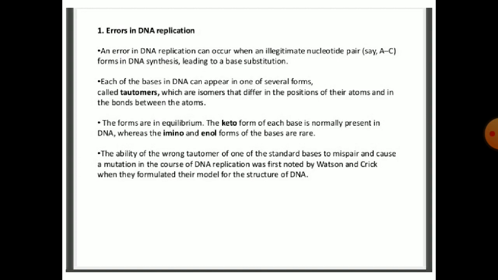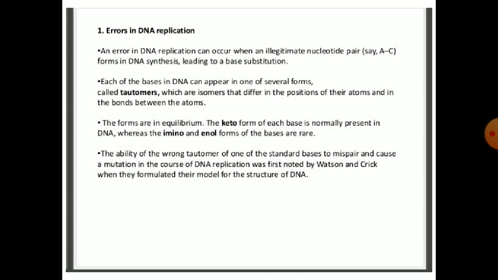Next is errors in DNA replication. An error in DNA replication can occur when a mismatched nucleotide pair, that is A-C, forms in DNA synthesis, leading to base substitution. Each of these bases in DNA can appear in one of several forms called tautomers, which are isomers that differ in the positions of their atoms and in the bonds between the atoms. The forms are in equilibrium.